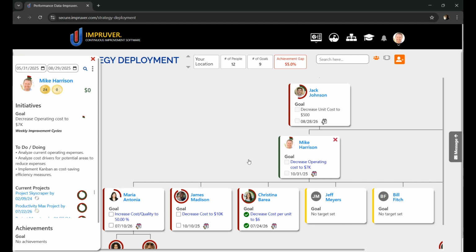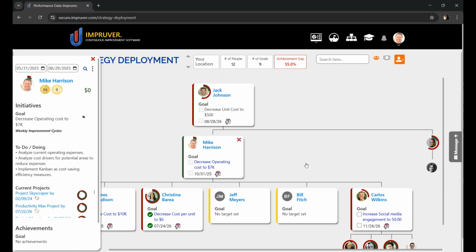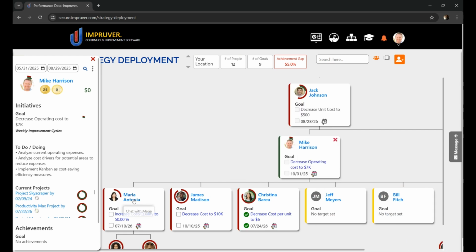So again, Mike currently has 6 direct reports. He can see his own goal and deadline. He can see the goal and deadline of each member of his immediate team. Mike's goal automatically becomes the challenge of every member on his team, and therefore they have an aligned challenge from which they can set their own personal goal. This simple mechanism of challenge to goal cascades from top to bottom, ensuring the maximum possible alignment of priorities.